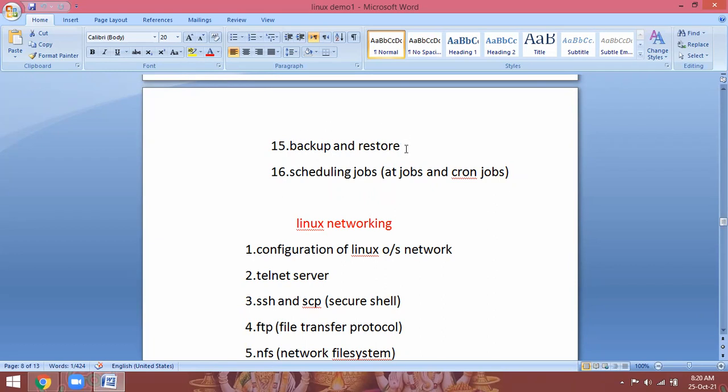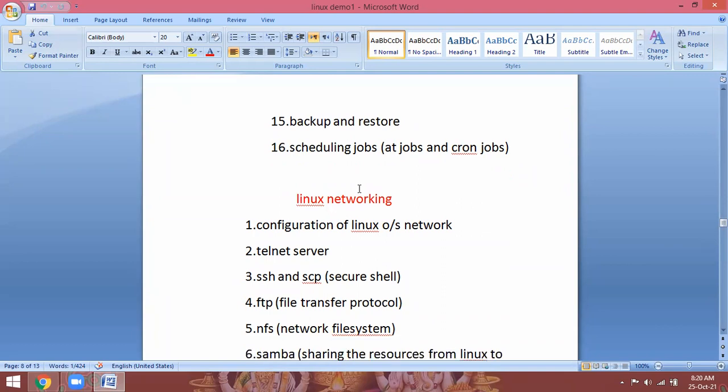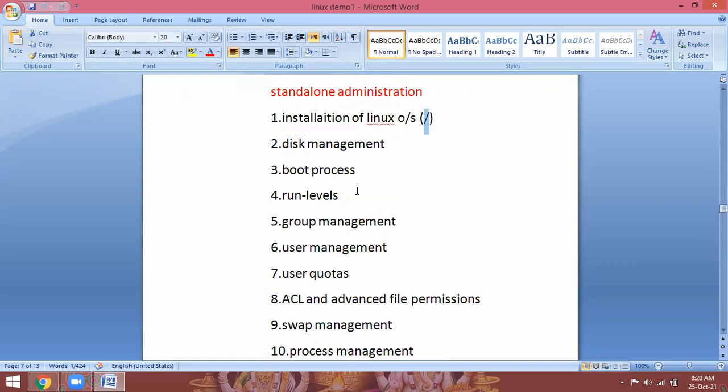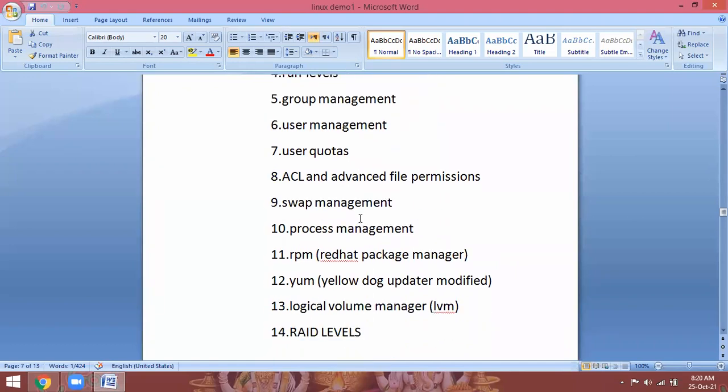So everything we are going to learn here: automation of jobs, scheduling jobs. A particular task I have to run at a particular point of time, so every day, no need to remember. You can make it schedule automatically, and the server will run the tasks. So this is standalone management. See here, there is no single word of network. So 80% of the questions they will ask from this location only.